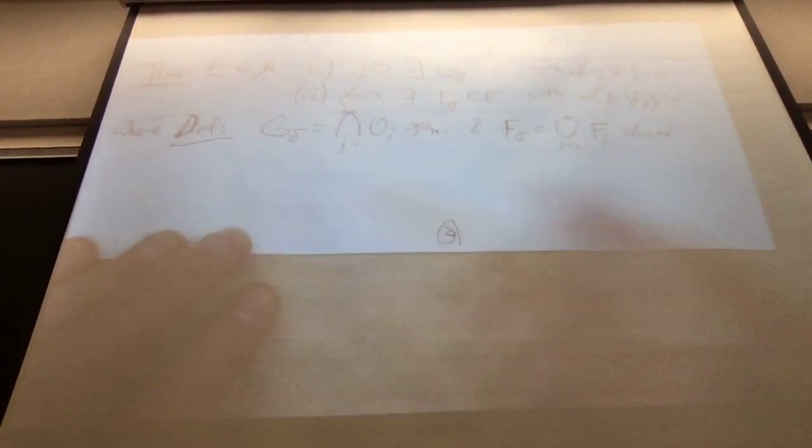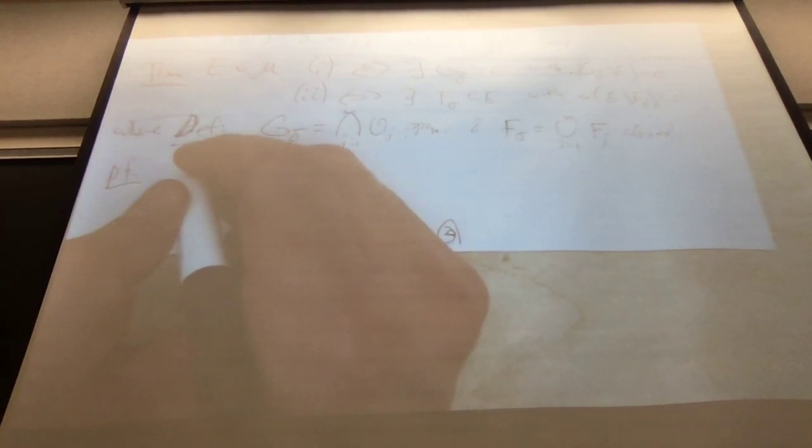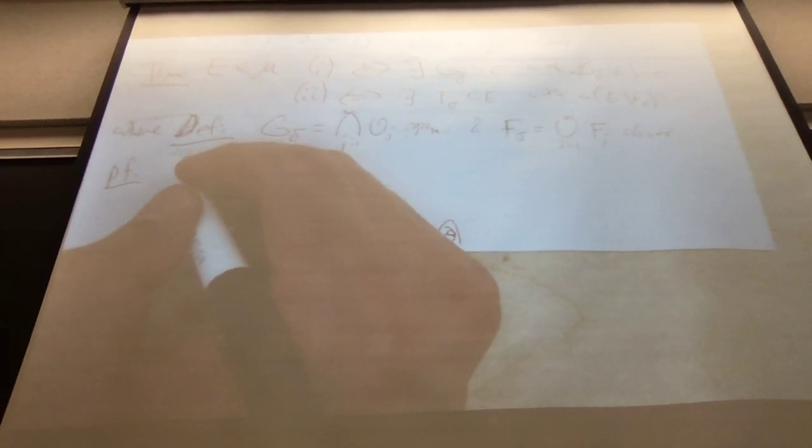Right. So that's the theorem that we want to prove. By G delta, I mean a countable intersection of open sets. Not necessarily open at all, but still something very useful. And F sigma is a countable union of closed sets, not necessarily closed, but up to sets of measure 0, that's all that measurable sets are. So we have a bunch of things to prove. These proofs, again, are kind of tedious. So let's prove one direction.